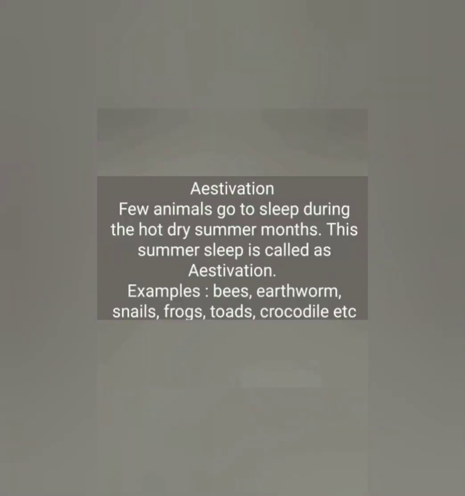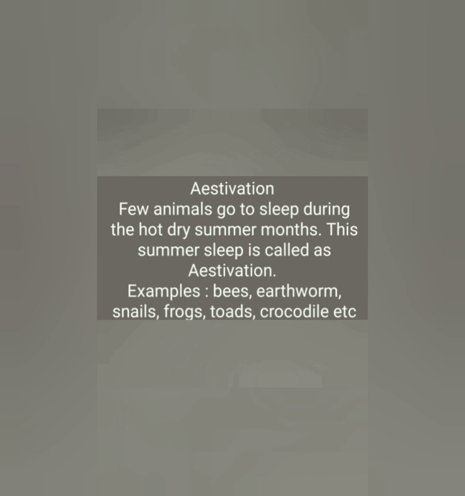We human beings are adapted to all the seasons like summer, winter, rainy season, etc. But some animals cannot be active in the summer season, and some animals are not active in the winter season. Now let's see which animals are not active in the winter and summer season. Few animals sleep during hot dry summers. They will not be active in the summer season, and this summer sleep is called estivation. For example, bees, earthworm, snails, frogs, toads, crocodile, etc.